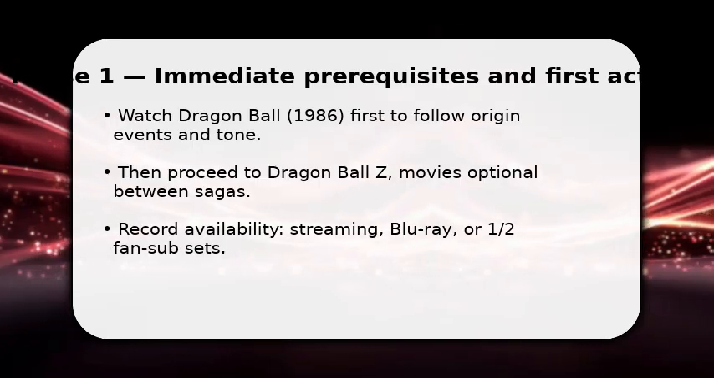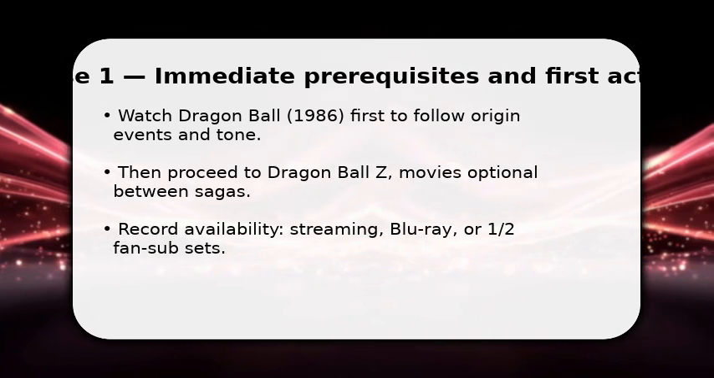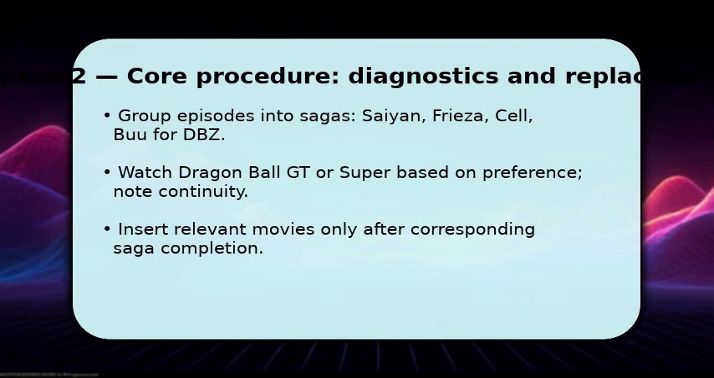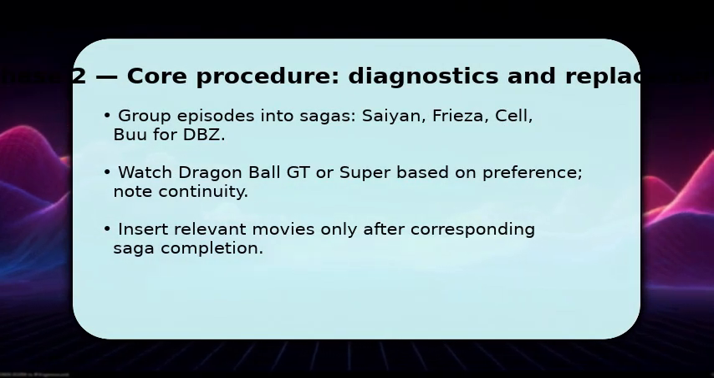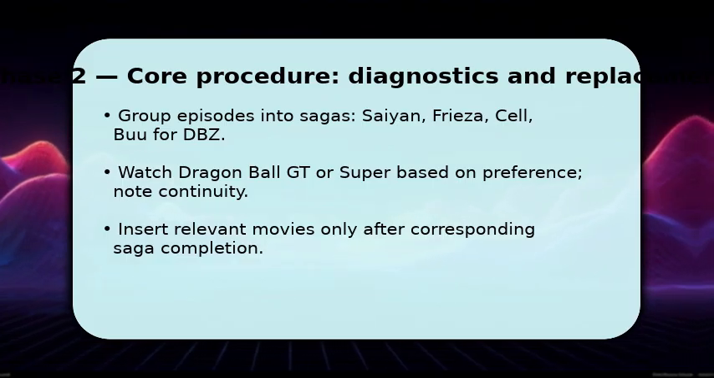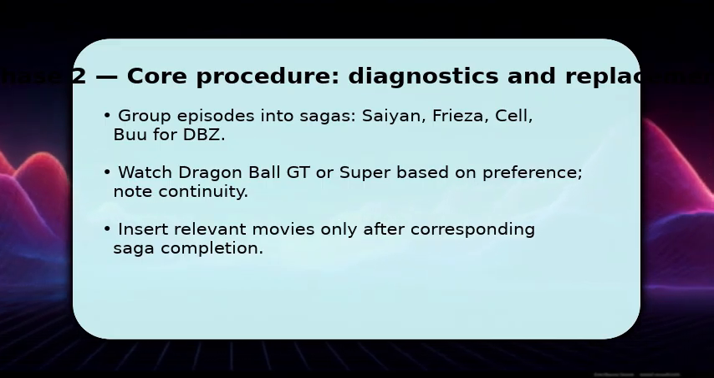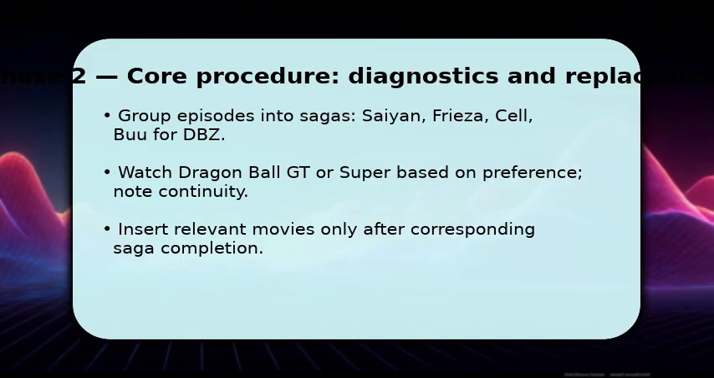This approach shows cause and effect in the story, so you understand motivations, and power jumps naturally. Once you've reached Dragon Ball Z, organize viewing by saga to keep momentum and context. Saiyan, Frieza, Cell, then Buu. This prevents tonal whiplash and clarifies long arcs, so you see how battles escalate and strategies evolve.